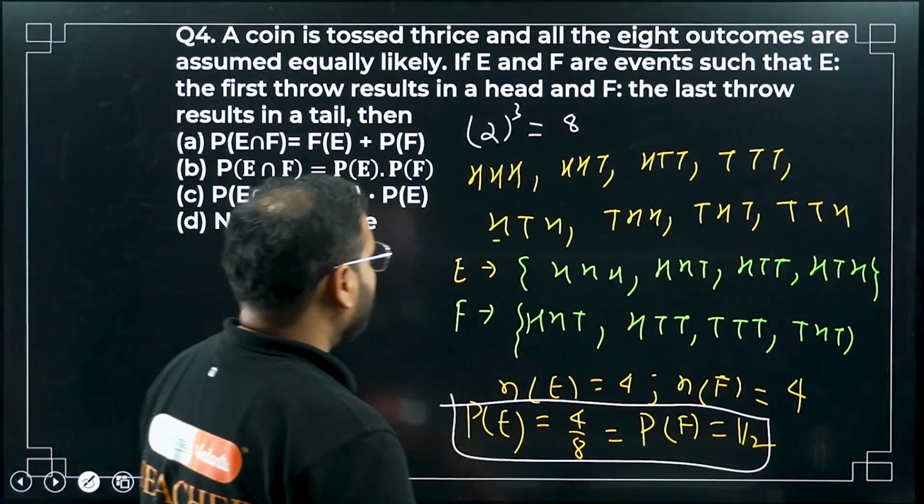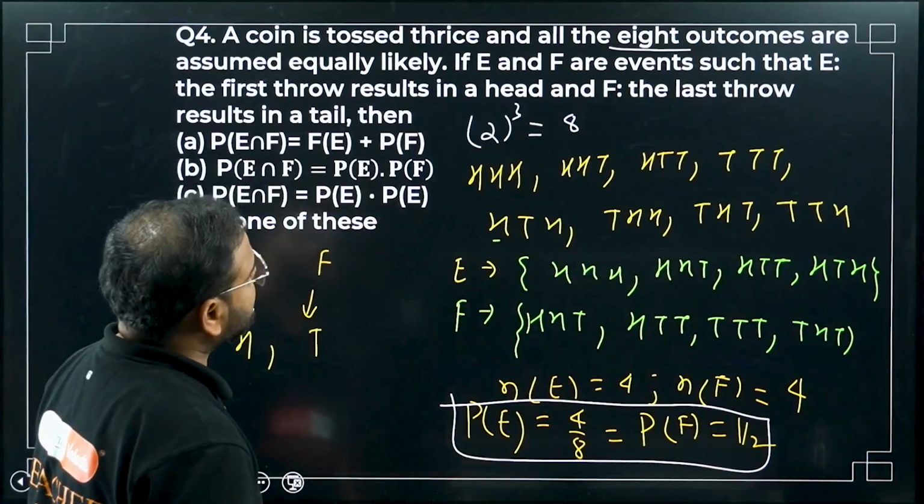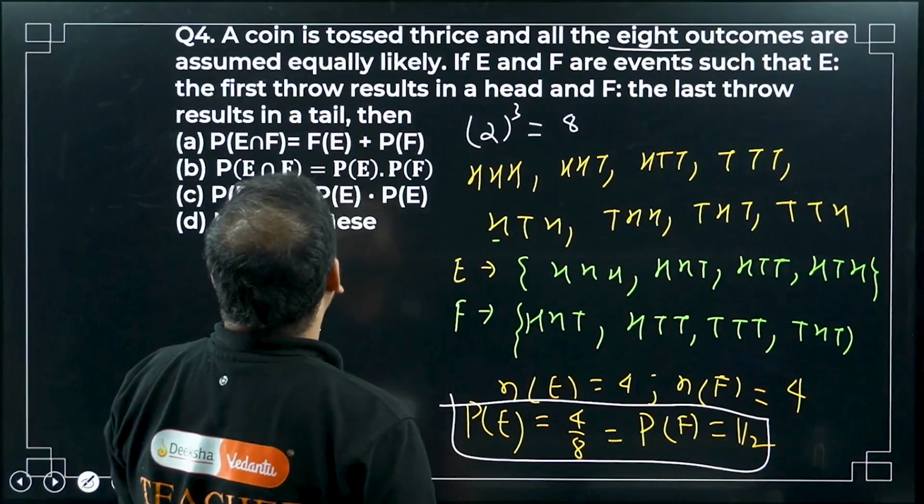Great. Now let's check whether they are independent events.